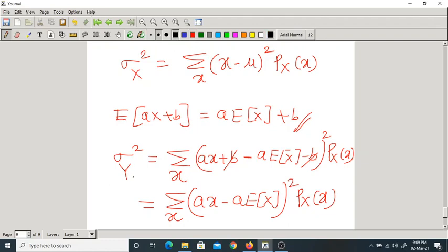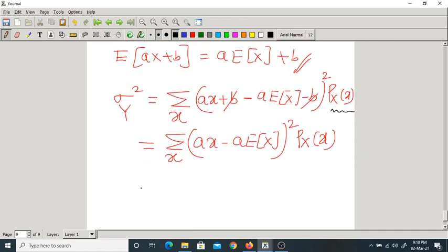Here variance of y equal to summation over x, this variable minus its mean whole square into this PMF. Generally, what is the variance of x? X minus its mean whole square into px of x. Here, what is the variance of y now? That variable y minus its mean whole square into PMF of x, because everything is in terms of x. That's why we write summation over x PMF of x.